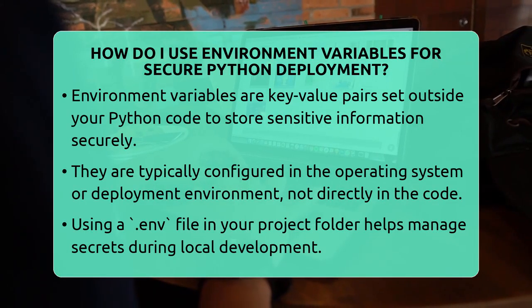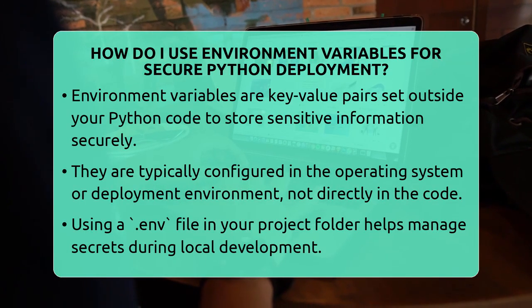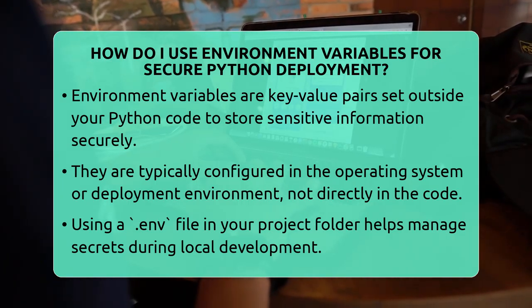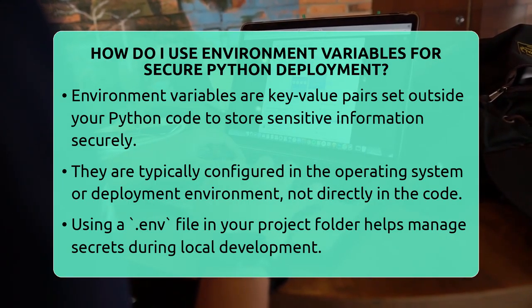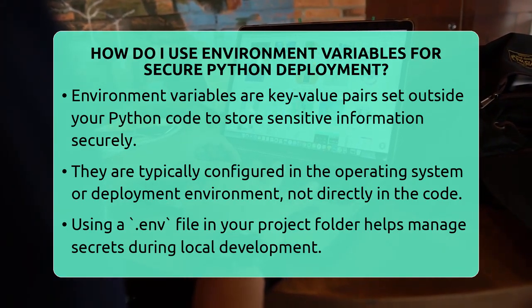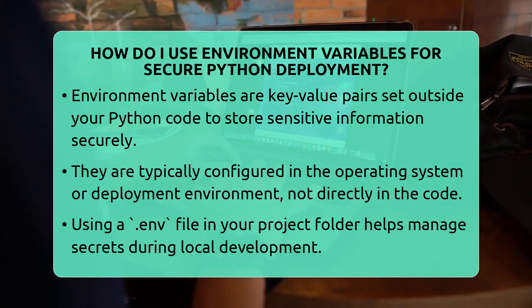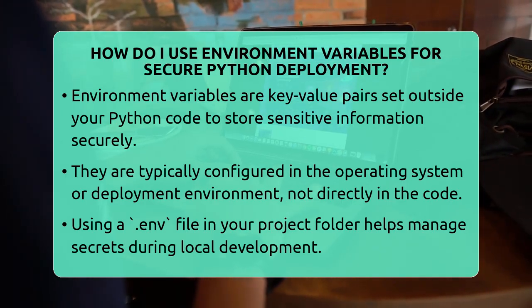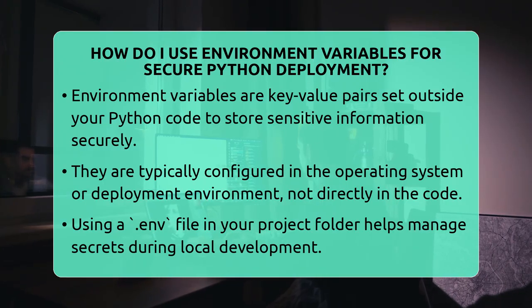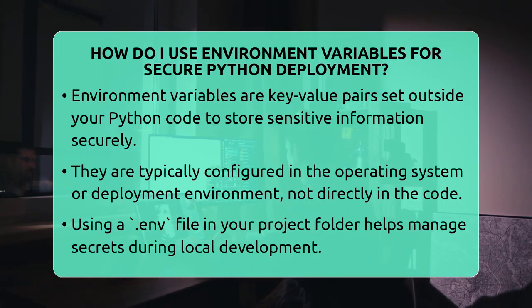How do I use environment variables for secure Python deployment? Imagine you're building a Python application that needs to connect to a database or an API, but you want to keep those details safe and hidden. That's where environment variables come into play. They act like secret storage spots outside your code, keeping sensitive information away from prying eyes.